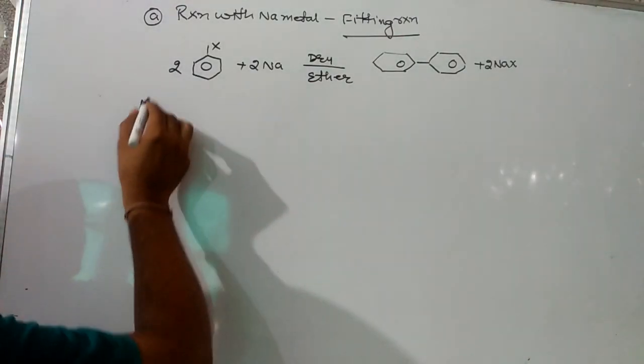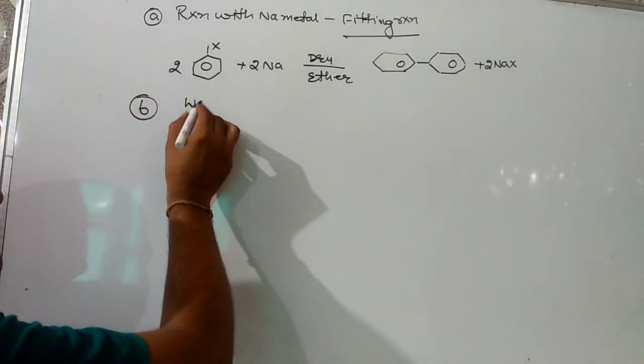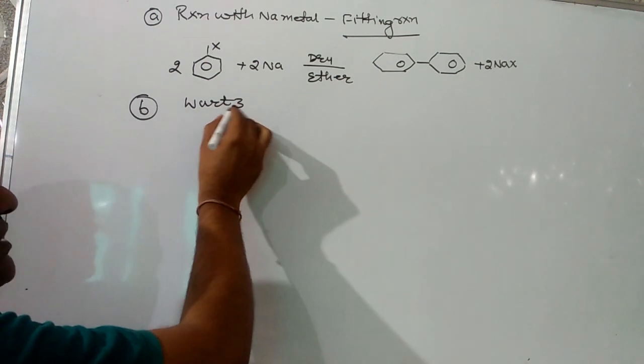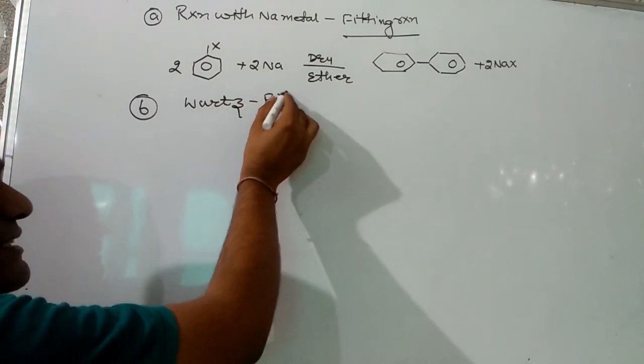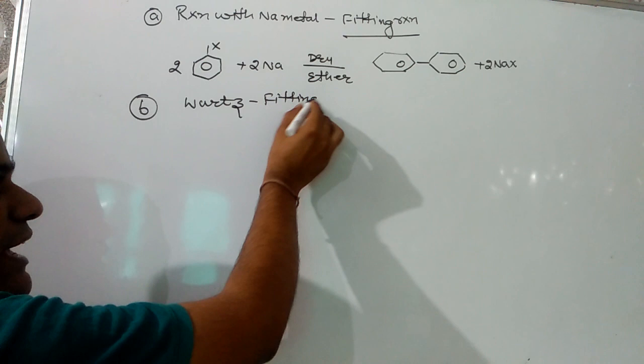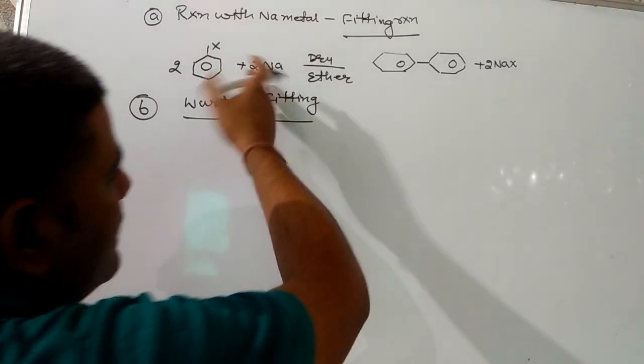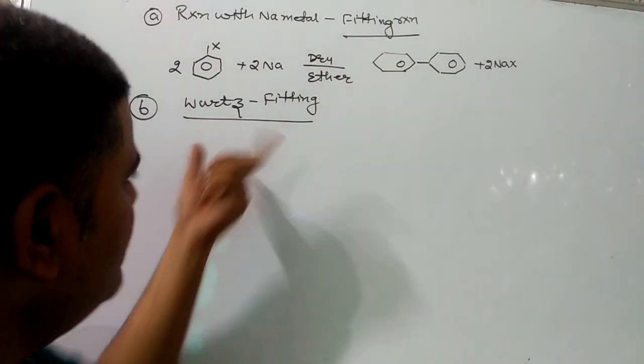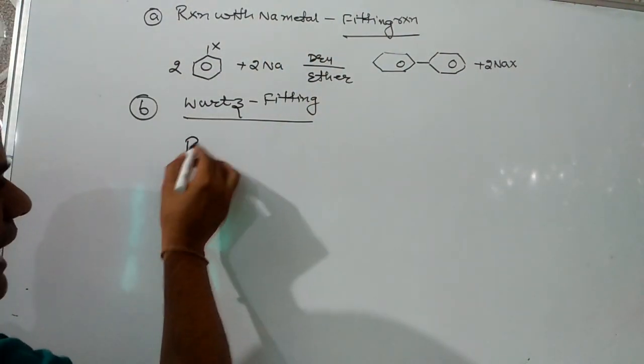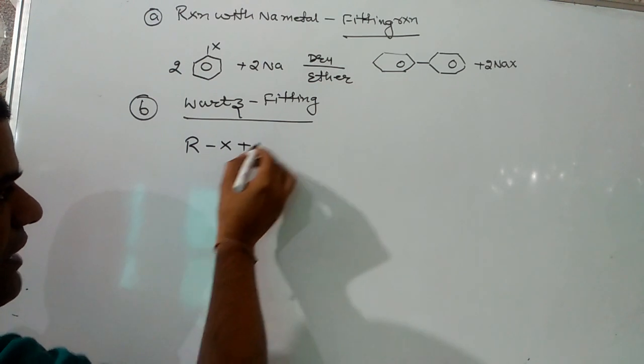Next case may be the Wurtz-Fittig reaction. As in the Wurtz reaction we have discussed, a haloalkane reacts with sodium metal to give a higher alkane. Similarly in the Fittig reaction haloarene is used, but in Wurtz-Fittig, haloalkane and haloarene both are taken.